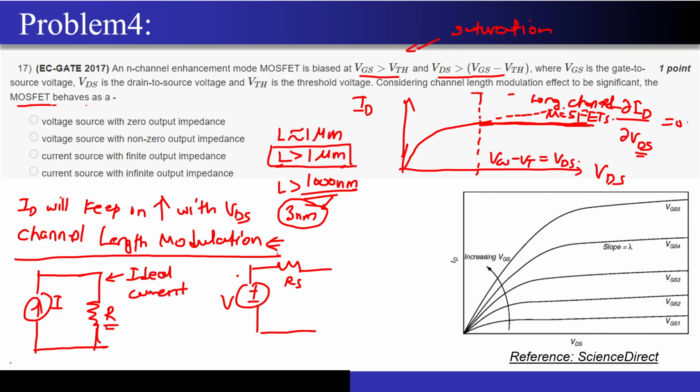what should be the value of R? This is the internal resistance of this current source only. Should this be 0 or should this be infinity? This is of very basic electrical networks.